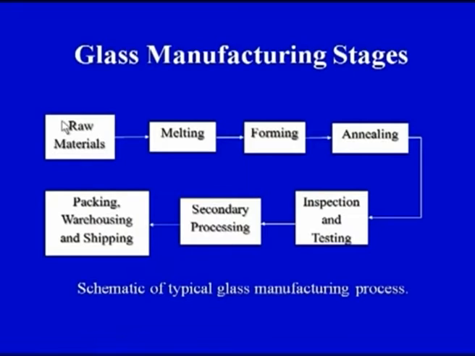So we have seen in lecture number 1 what are the various types of glasses on the basis of the raw materials that are used to process these glasses. So by the name we can see that there are different types of glasses which we have already covered, and I will not repeat in today's lecture because today we are going to focus on the processing techniques. So the first important point is the raw material, because we have to first decide on the proportions of the raw materials that will go into the processing of the glass.